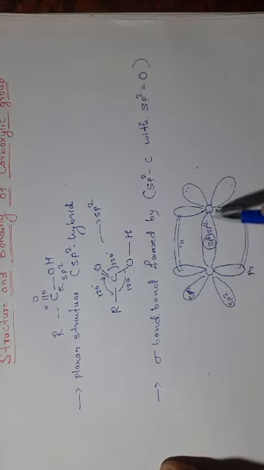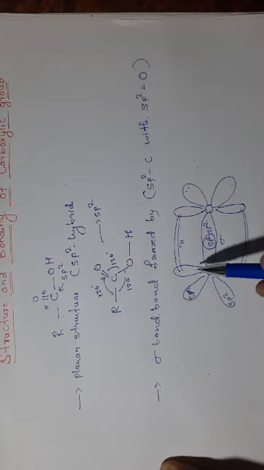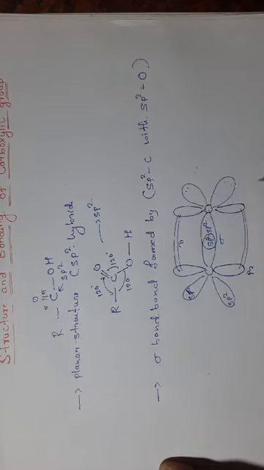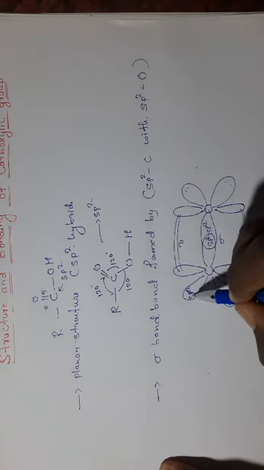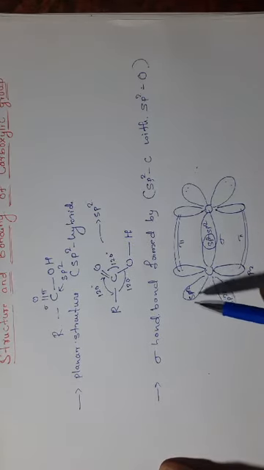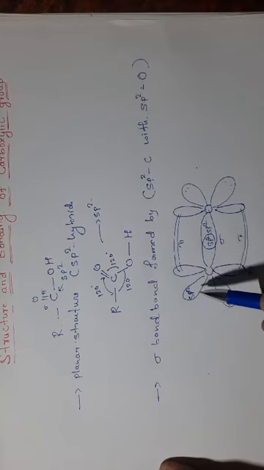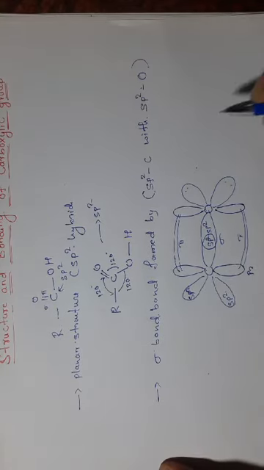When sp2 and sp2 orbitals overlap head to head, they form a sigma bond, and when unhybridized p orbitals overlap sideways, they form a pi bond. The other sp2 hybrid orbital of the carbon overlaps with the oxygen of the hydroxyl group, and another sp2 hybrid orbital of the carbon may overlap with the hydrogen s orbital or any alkyl group to give a carbon-carbon sigma bond. Okay, this is the structure.